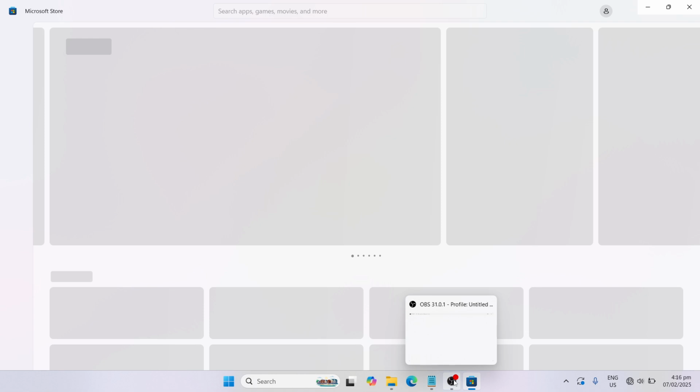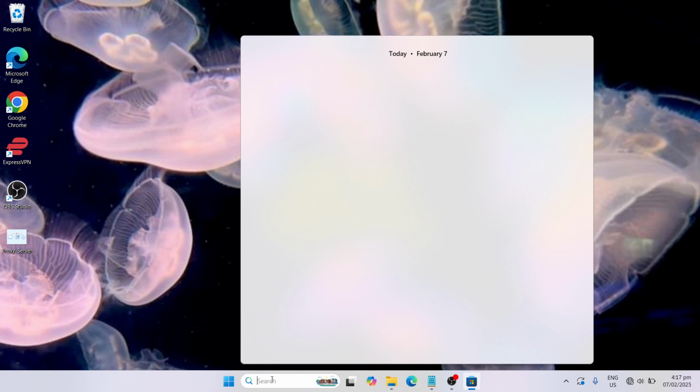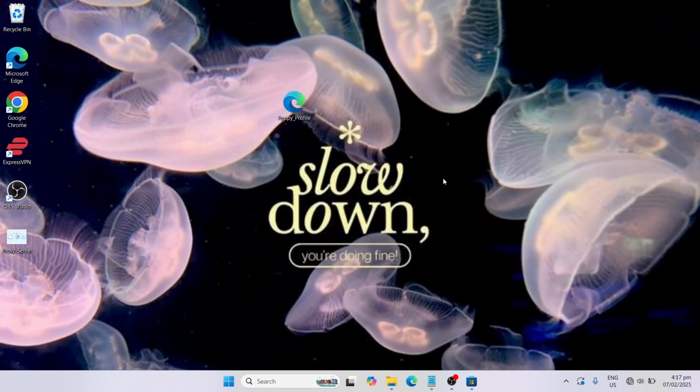Then proceed to the next one, which is to search for command prompt again. If the second step does not work, let's proceed by searching command prompt, then run as administrator. Just wait for the run as administrator to appear. Click that, and your user account control will ask you, just click on yes.